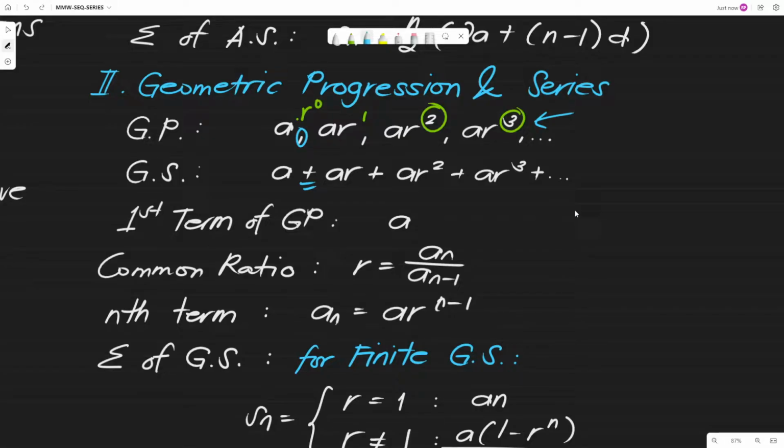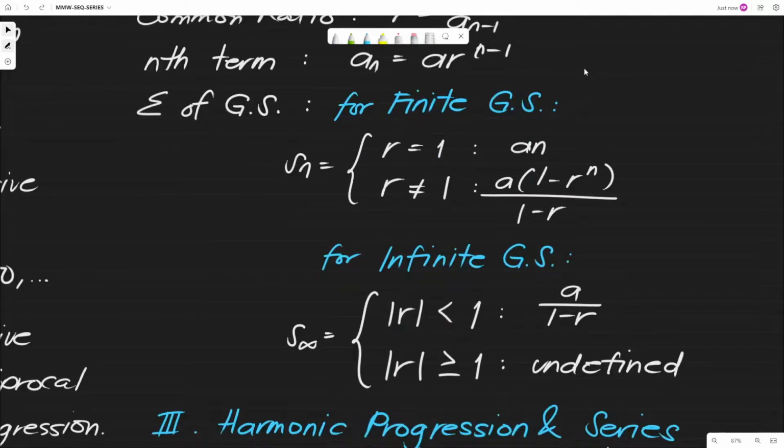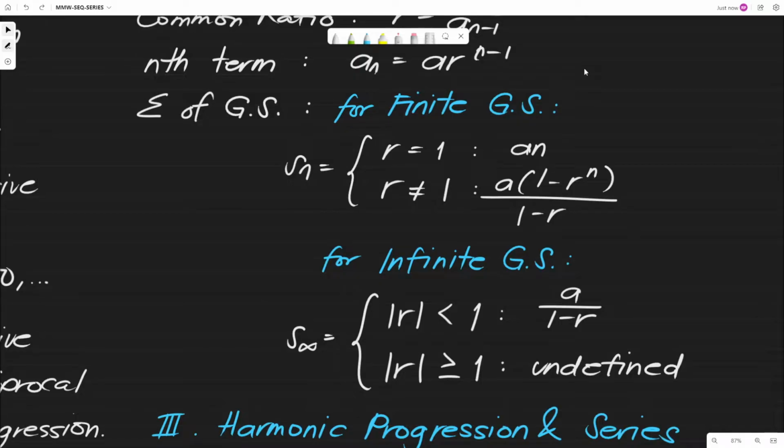Oops, sorry. Yan, sige, you can post again, no? Para makopya ninyo. And I presume you have already posted the video and copied the sum of the geometric series.